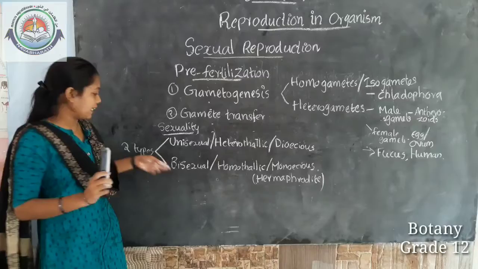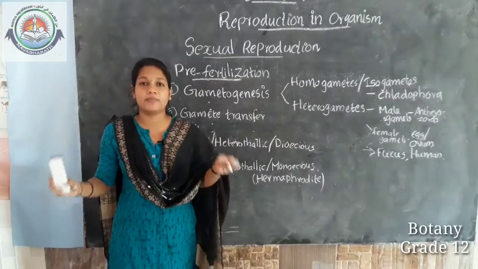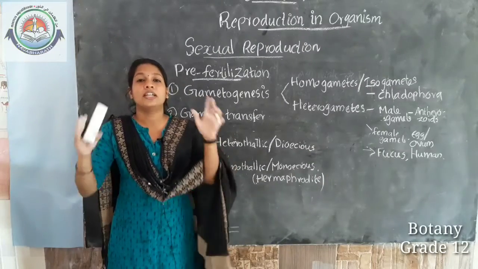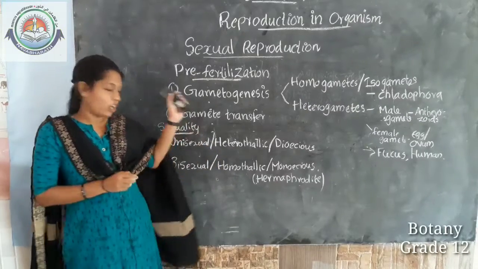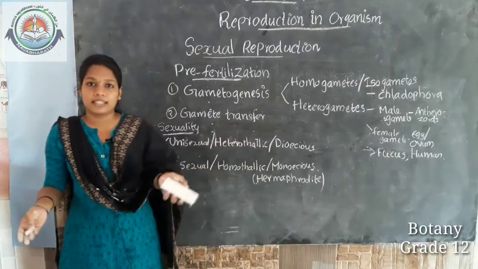And the second type is bisexual. Bisexual organisms have both sex organs, or both reproductive structures, within the same organism. So, these are all about sexuality in organisms, and the rest will be taken in the next class.